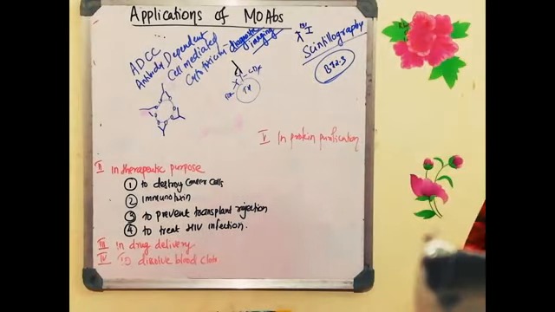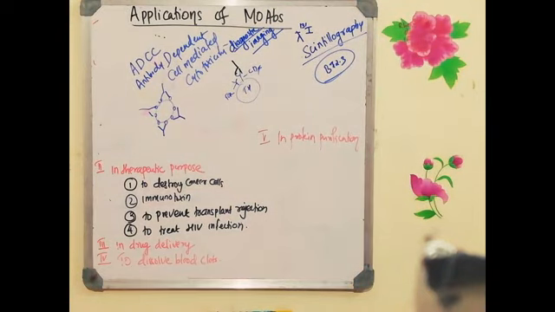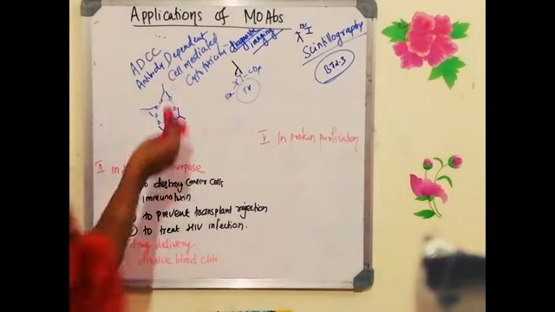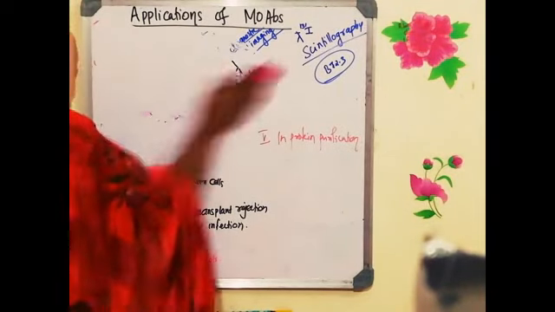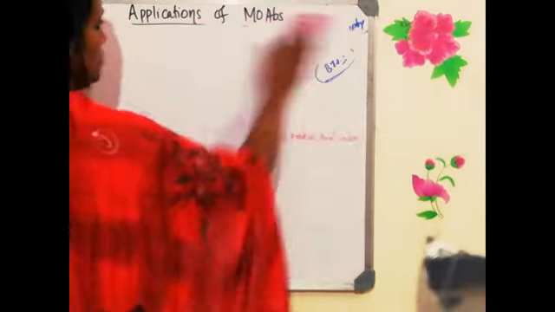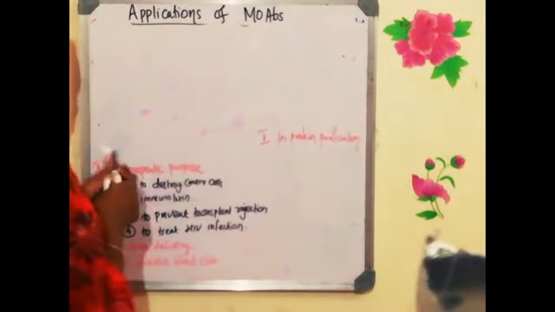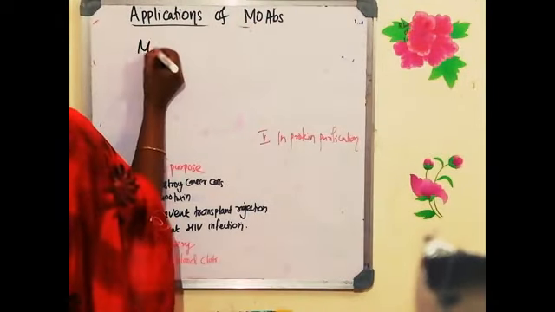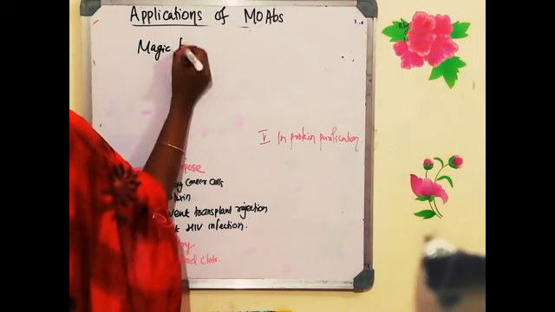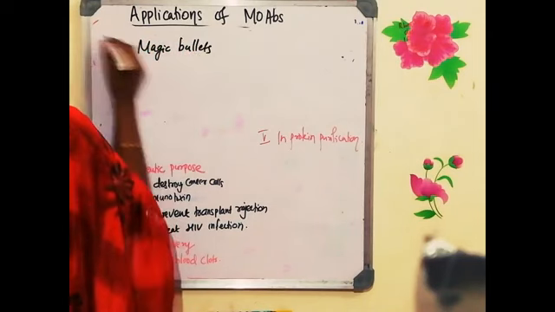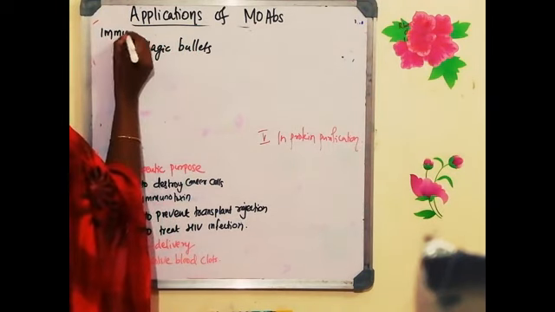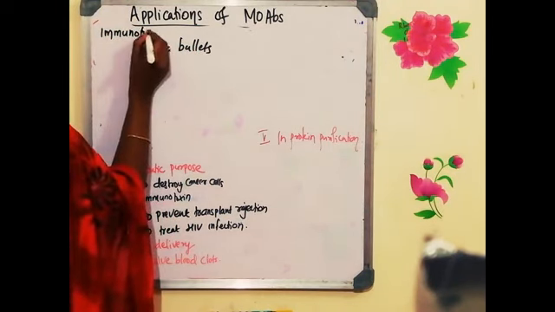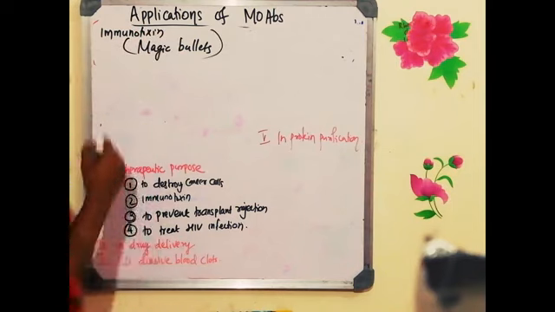Now the next one is very interesting, which you would have studied under the cancer biology paper. That is, monoclonal antibodies are used as immunotoxins. Okay, so what is the other name of immunotoxin? Now I am discussing this second point, monoclonal antibodies as immunotoxins. Immunotoxins are also called magic bullets.